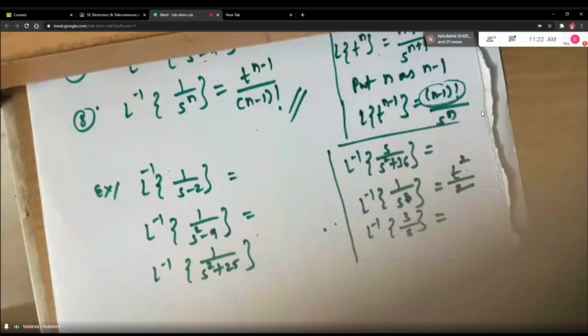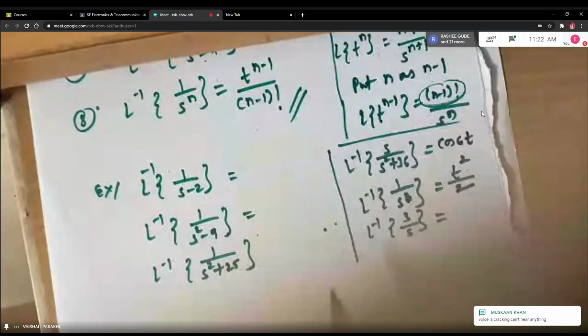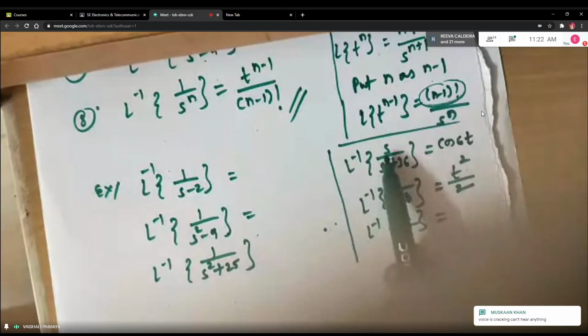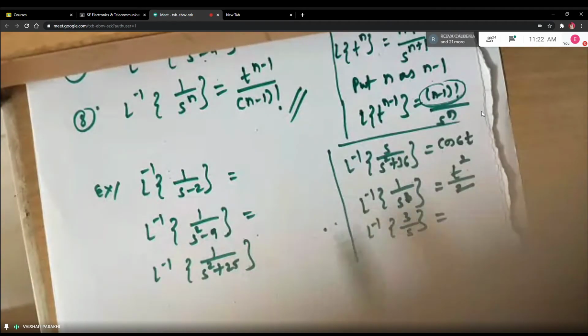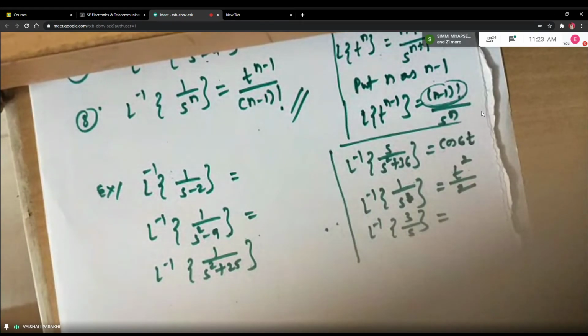Then Rashi, can you tell me the fourth answer? Ma'am, the Laplace inverse of S upon S square plus 36 is cos 6t. Very good. So you can easily recognize, right? Because the numerator is S here, the answer is in terms of cos. Correct.